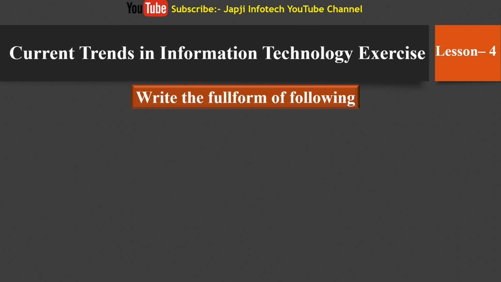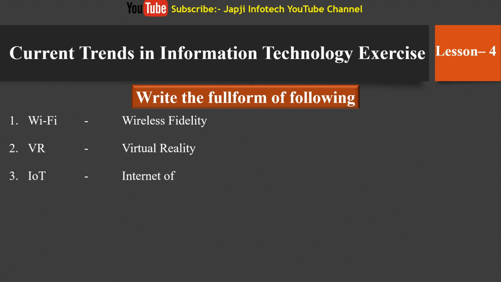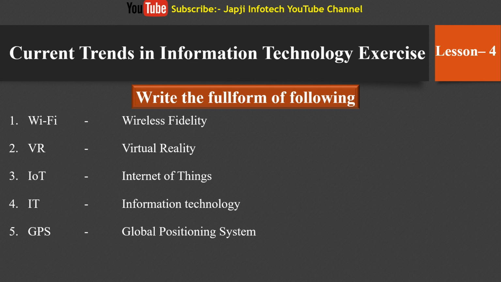Now we will learn about writing the full form of the following. The first one is Wi-Fi. Wi-Fi stands for wireless fidelity. VR stands for virtual reality. IoT stands for Internet of Things. IT stands for information technology. And GPS stands for global positioning system.